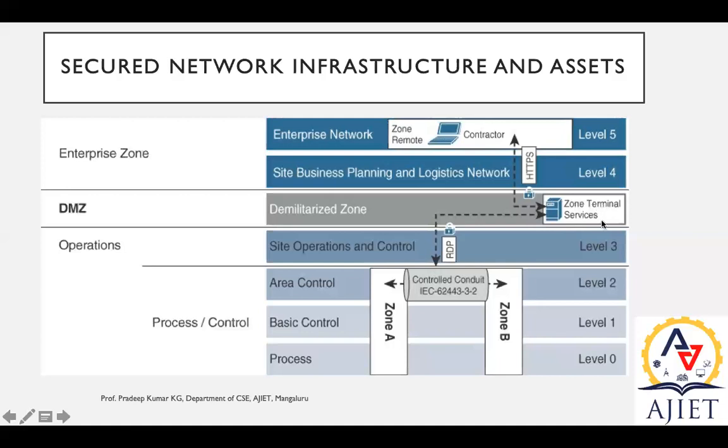that is, the zone terminal services. So an HTTP request is sent from the contractor to the terminal services, getting permission to access some of the data. Now what this service from the demilitarized zone will do is check with the area control whether it is permitted to send that particular data, and verify it. Okay, so that is what happens here.